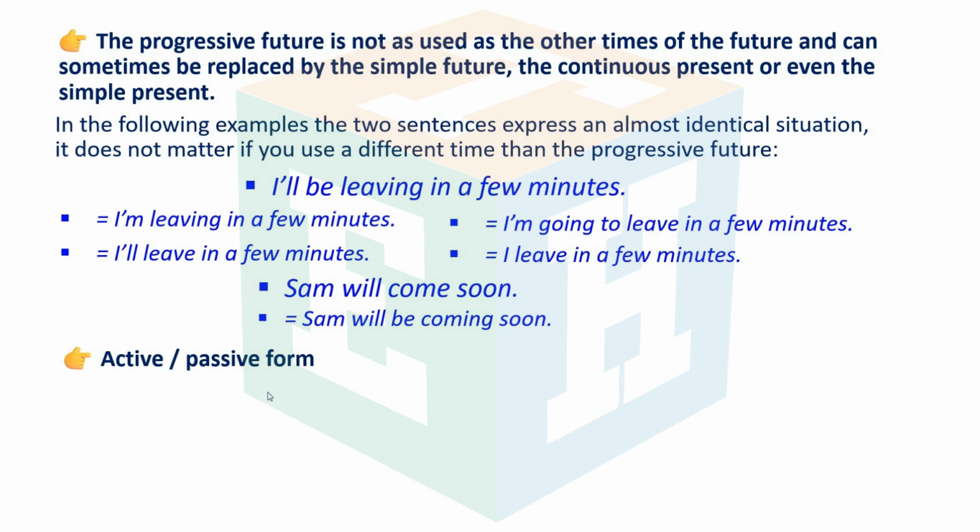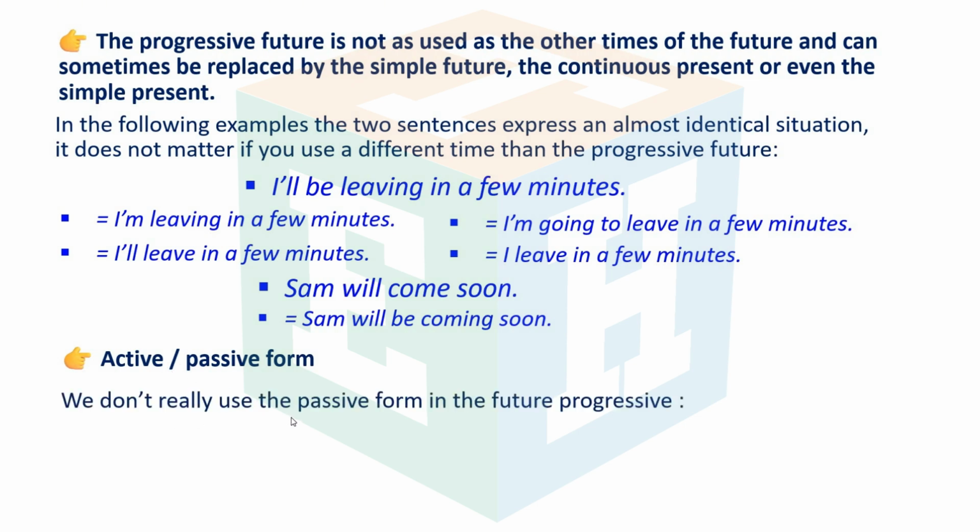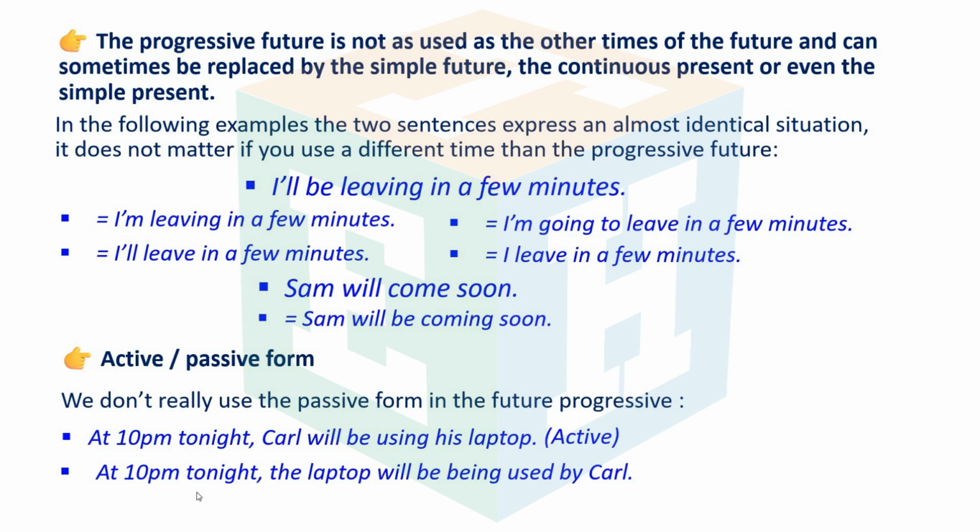Active and passive form. We don't really use the passive form in the future progressive. At 10 p.m. tonight, Carl will be using his laptop. This is active. And at 10 p.m. tonight, the laptop will be being used by Carl. This is passive.